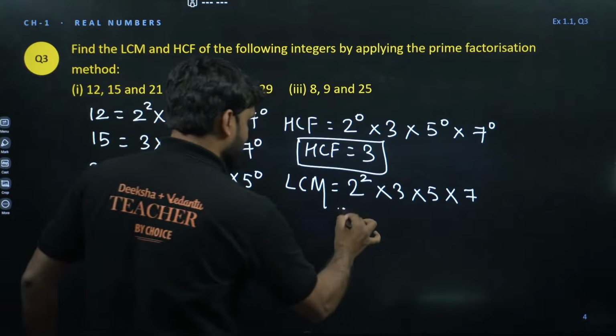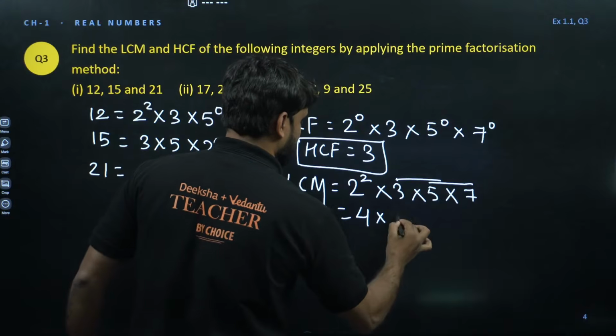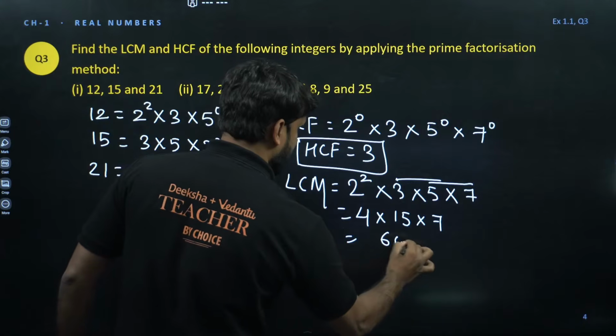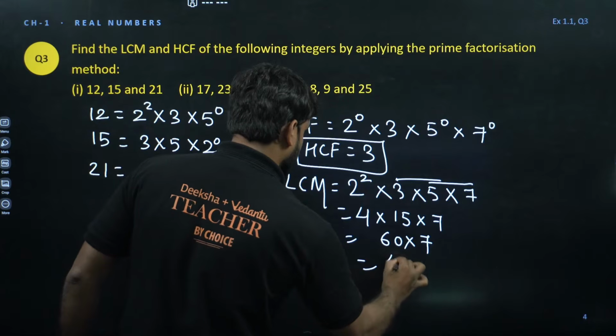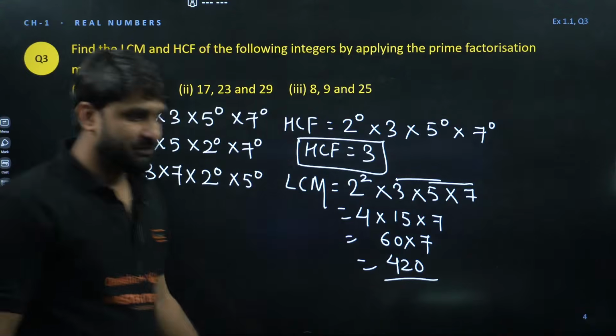Now solve this. 2 to the power 2 is 4, into 5 3s are 15, into 7. So we have 15 times 4 is 60, and 7. So we have 420 as the LCM. This is the answer. Very easy. Clear, everyone?